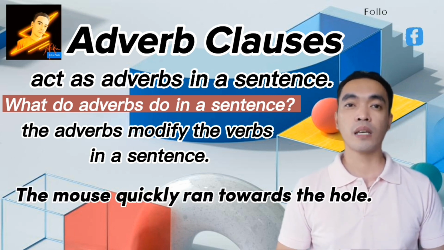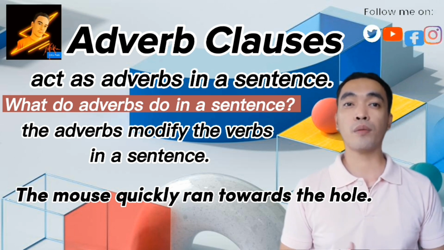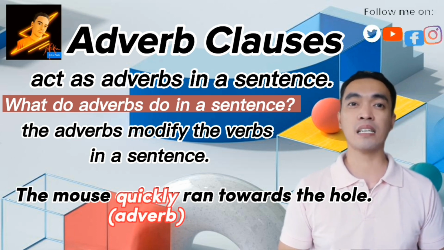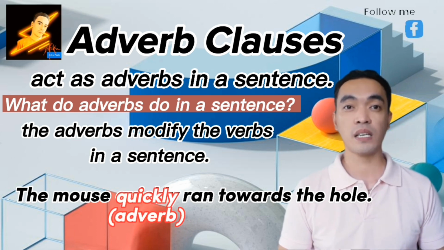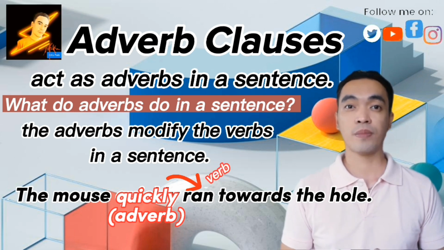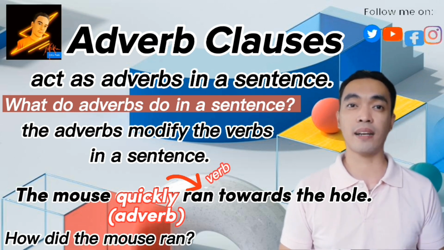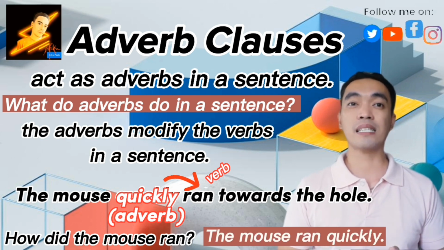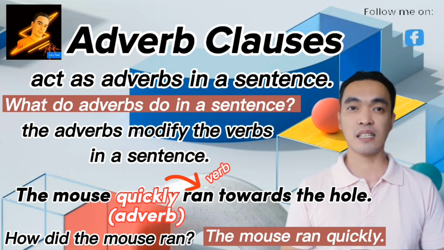For example, the mouse quickly ran towards the hole. Here the word quickly is an adverb as it modifies or describes the verb ran. How did the mouse run? The mouse ran quickly. So the word quickly is an adverb in the sentence.